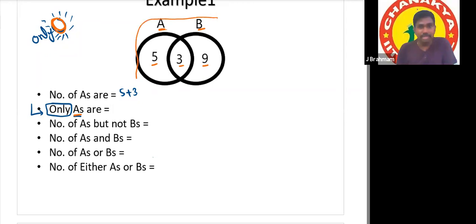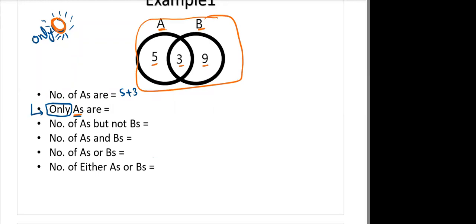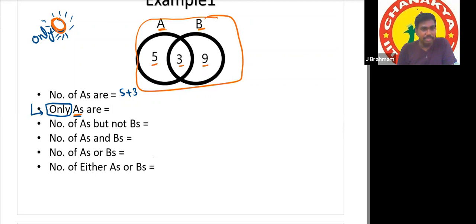Here he has given the diagram, and based on this diagram he is asking some questions. The third one, for this diagram, you have to answer the questions. Number of only A's is 5. Only A's means B should not be there. Only A's are 5.